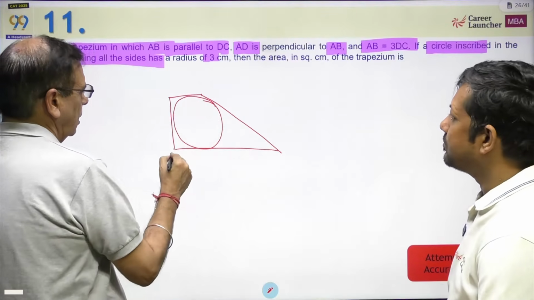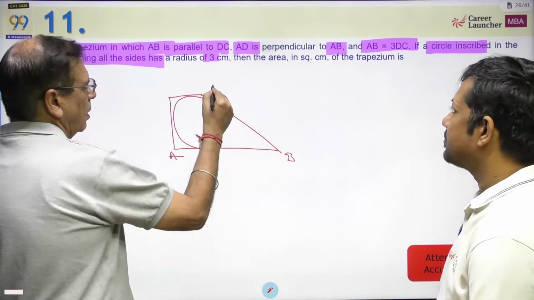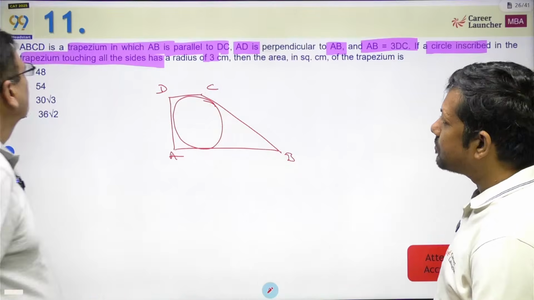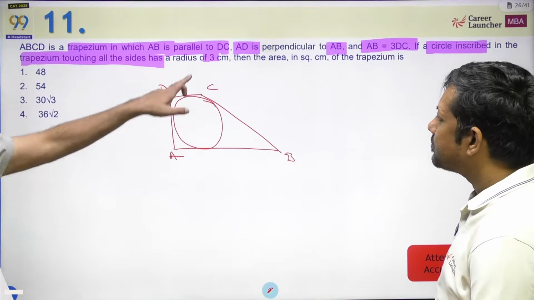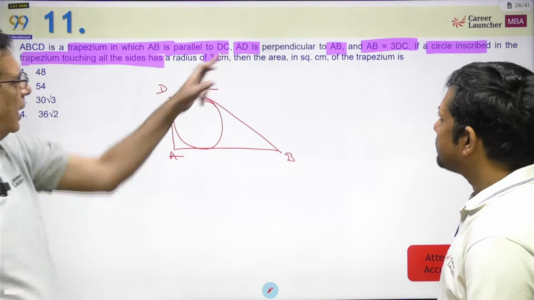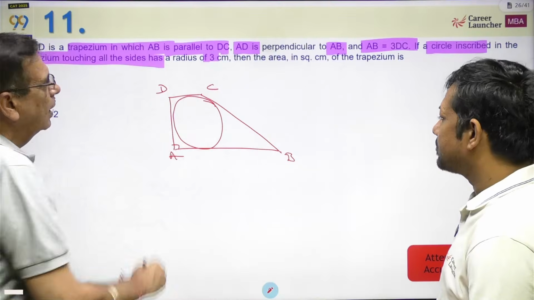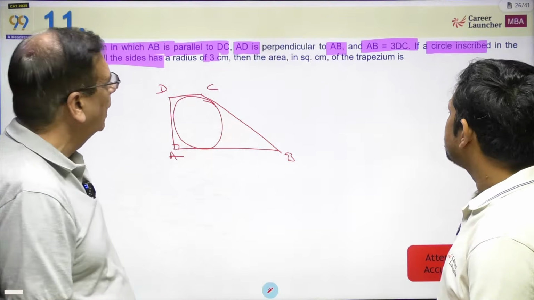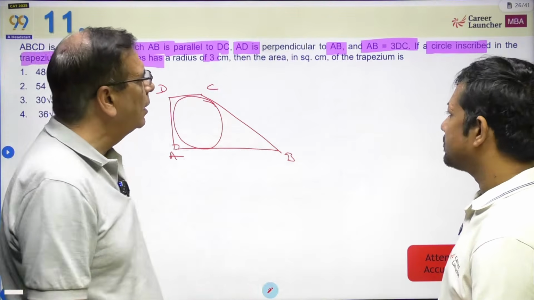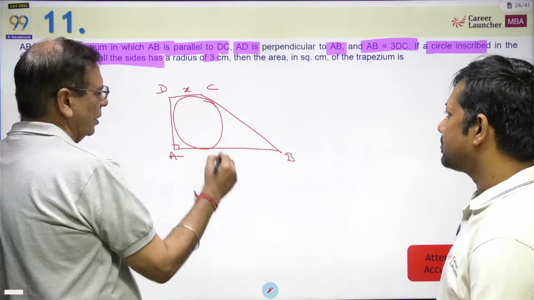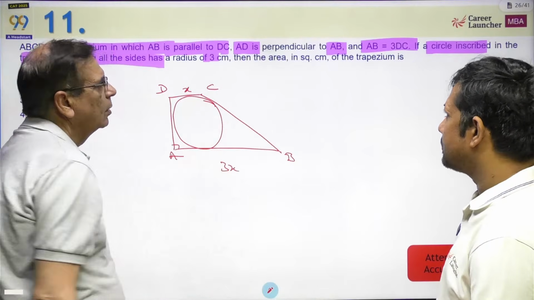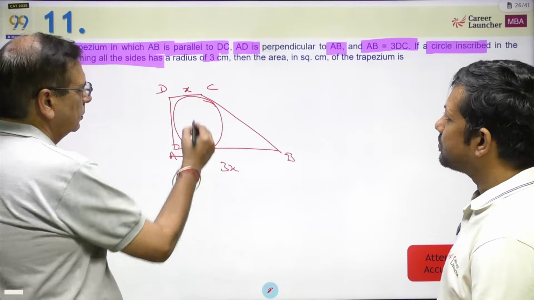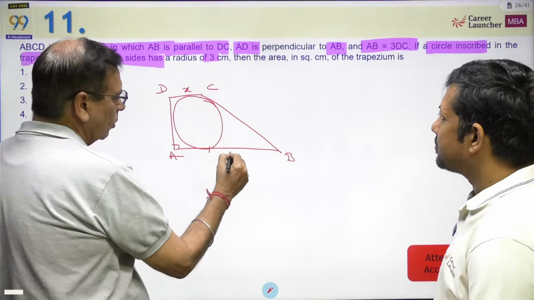Okay. AB is parallel to DC, AD is perpendicular to AB. AB is equal to 3DC. So if I say this is X, this will be 3X. And since this is X, I will even say this is going to be 2X.